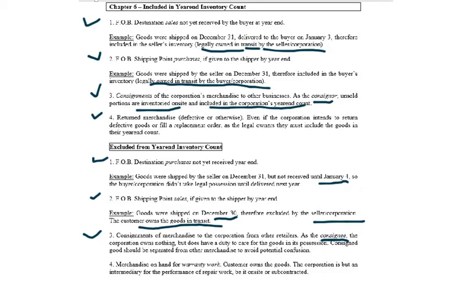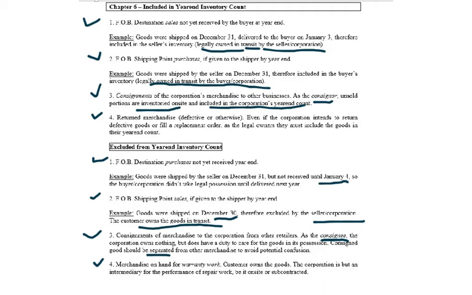And of course, the thing you should be aware of here is making sure that those goods are separated from other merchandise to avoid potential confusion. And lastly, here we have merchandise on hand for warranty work. The customer is the one that owns the goods, and the corporation is just an intermediary for either performance of repair work, which could sometimes be on-site or contracted elsewhere. So in that case, again, they don't own it, the customer does.